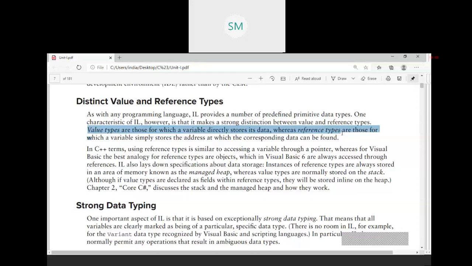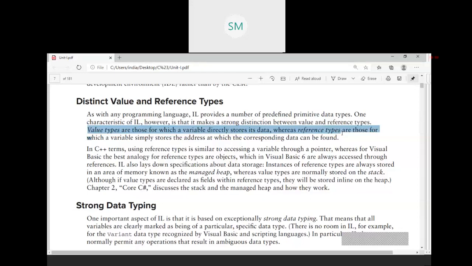Examples of value types: integer, character, float, double, boolean. For reference types, examples are class, delegates, interfaces, and so on. Remember one thing, we have a construct called structure in .NET, a struct construct.